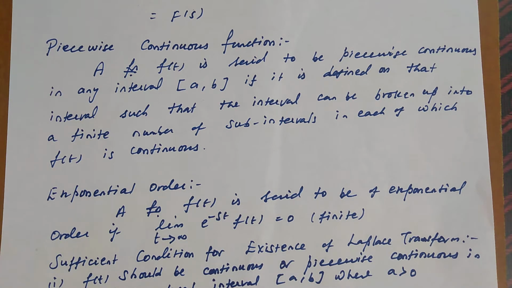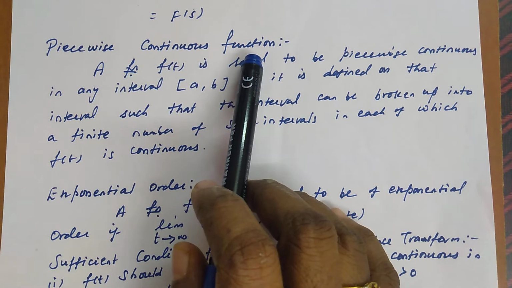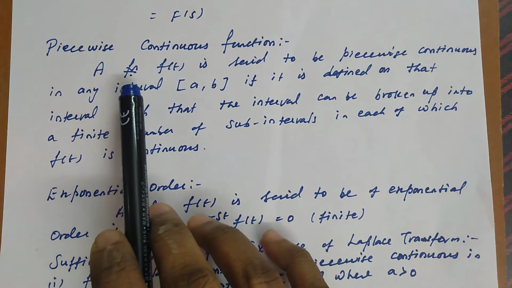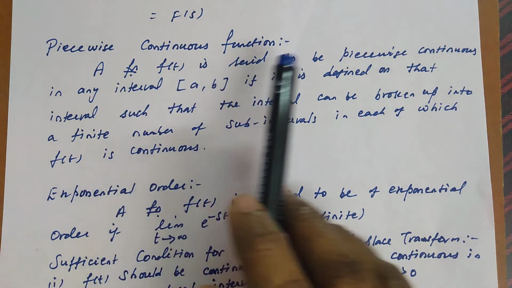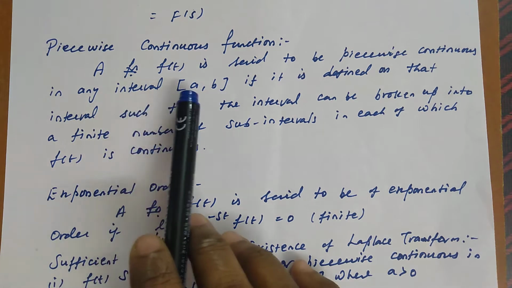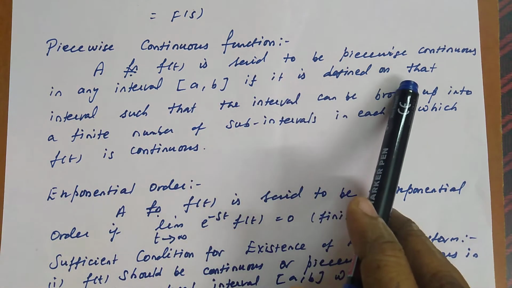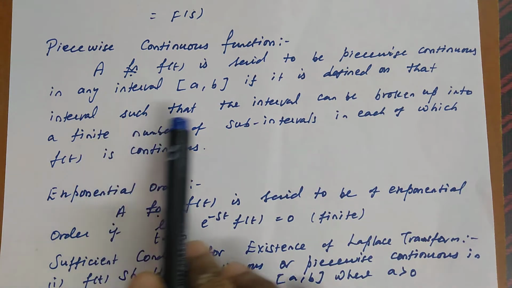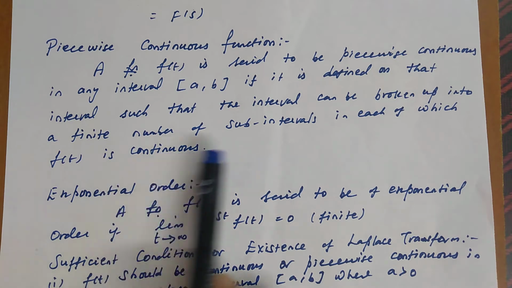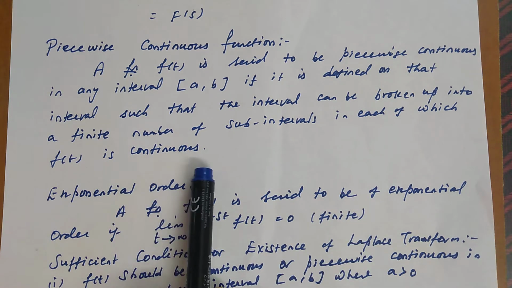So for that, the first definition is piecewise continuous function. What is a piecewise continuous function? That is the definition. Look at this. A function f of t is said to be piecewise continuous in any closed interval a comma b if it is defined on that interval such that the interval can be broken up into a finite number of subintervals in each of which f of t is continuous.